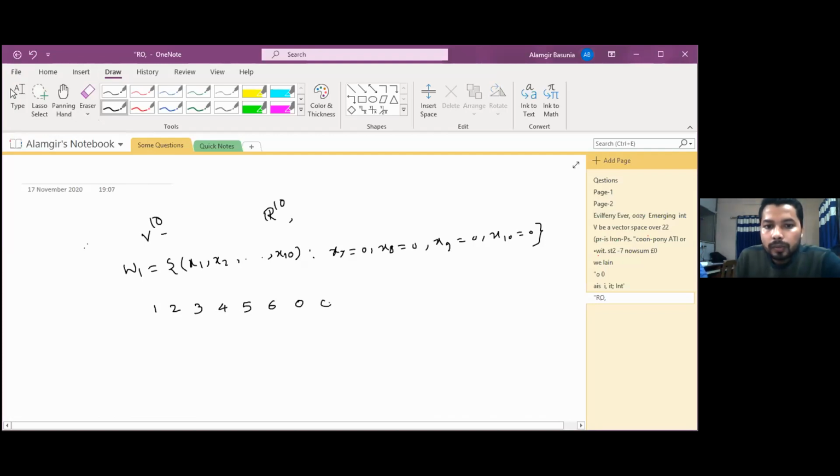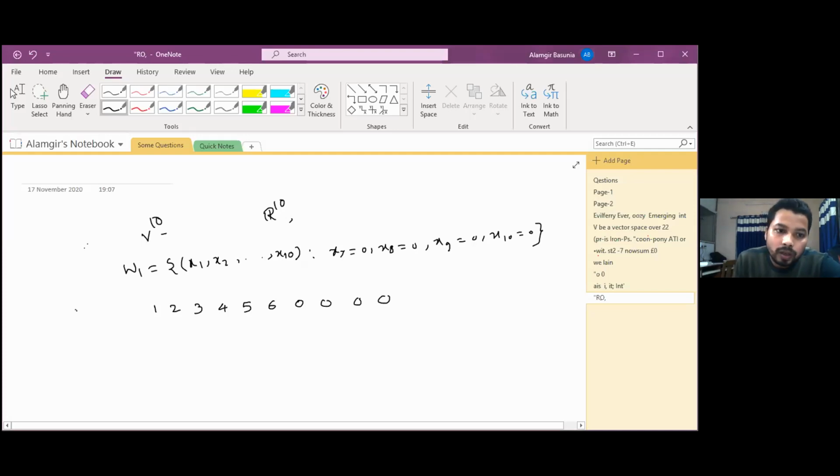And here we can put 0 0 0. Okay, just here 1 x1 x2 x3. I am just writing this one. Instead of writing x1, I am writing 1 x1 x2 x3 x4 x5 x6. All are independently we can choose, and then x7 0 8 9 10 all are 0.